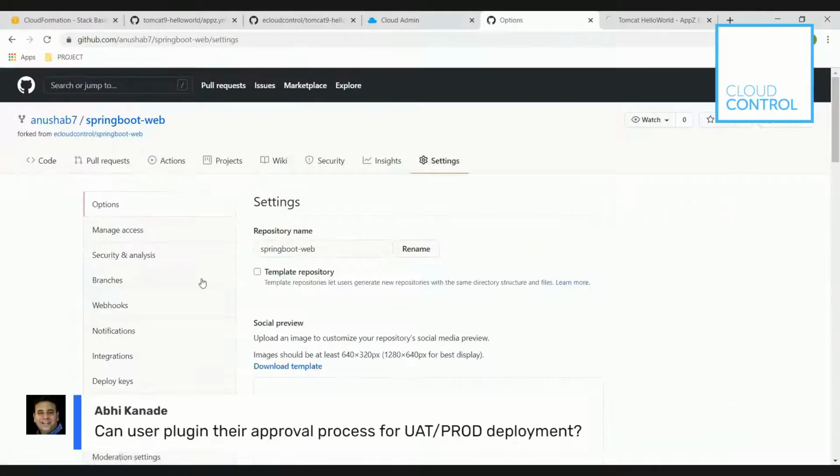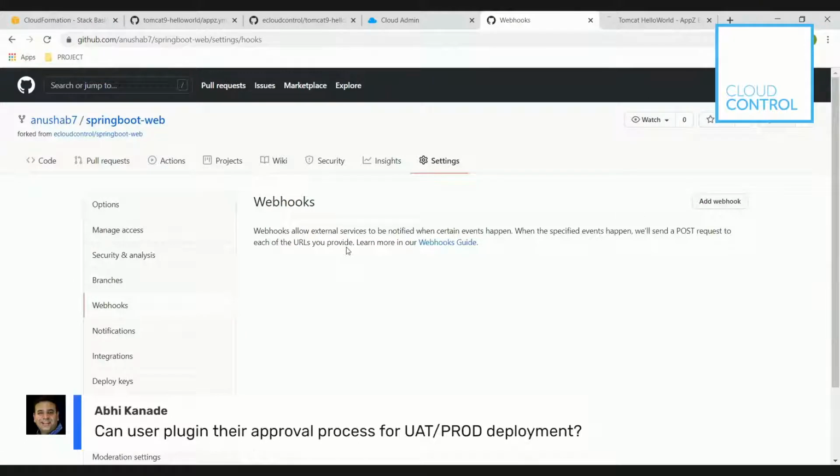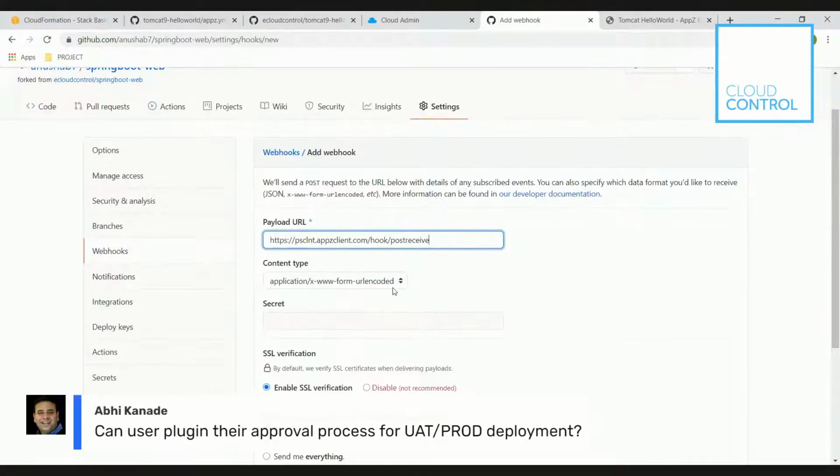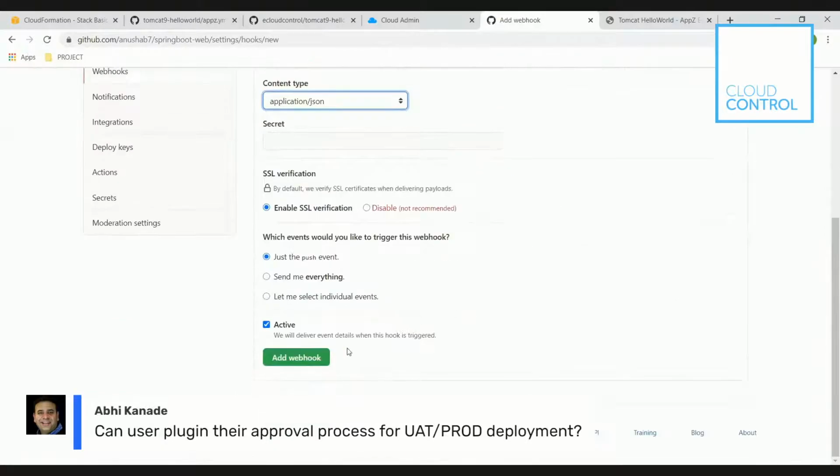Awesome. Let's take another question, Sanjeev. So Abhi is asking, can the customer plug in their own approval process? That's a very good question, Abhi. The answer is yes, and let me elaborate on that.